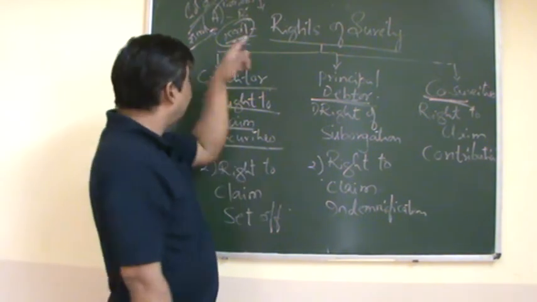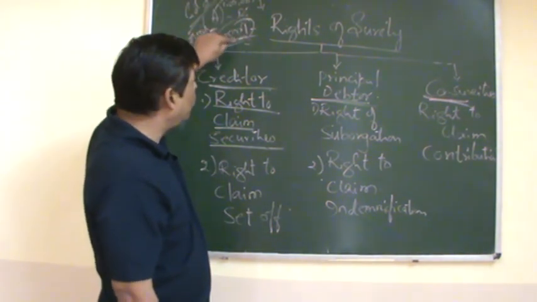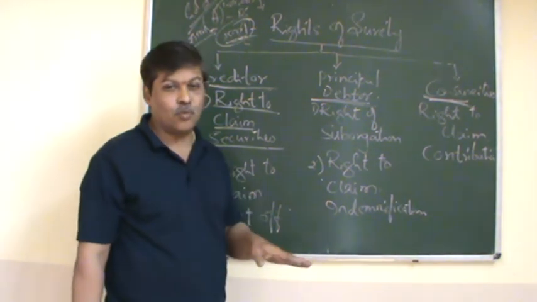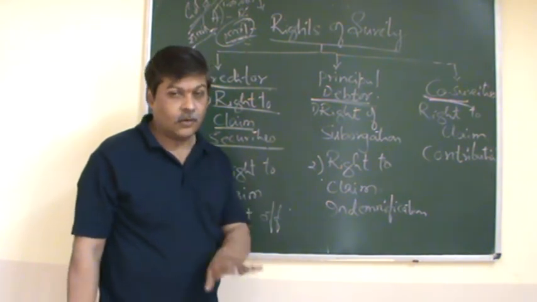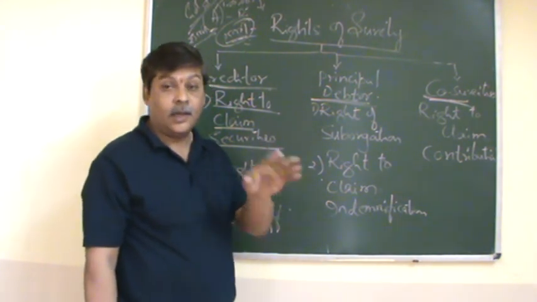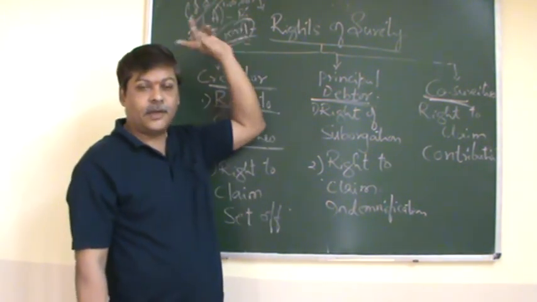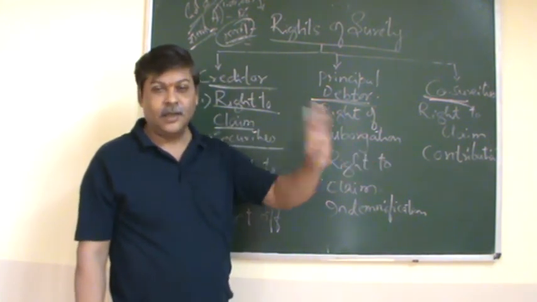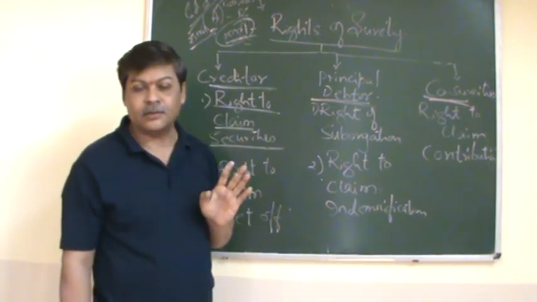In case there is a default by the principal debtor, B, the creditor can claim only 25,000 from the surety. He cannot claim more because he has limited it. If there is no limitation, then to that extent the surety will be liable. The principal debtor will be liable, the surety will be liable, to that extent. But in this case, he has limited it, and it will be only 25,000.